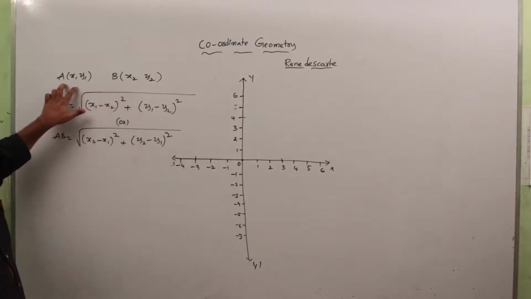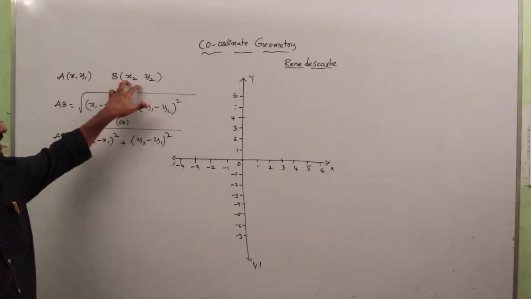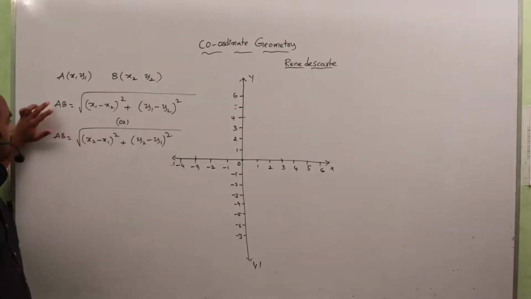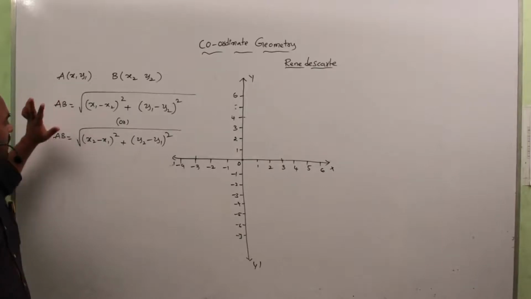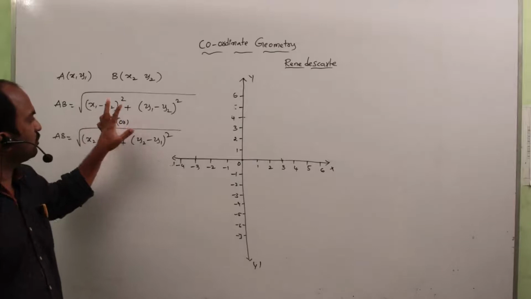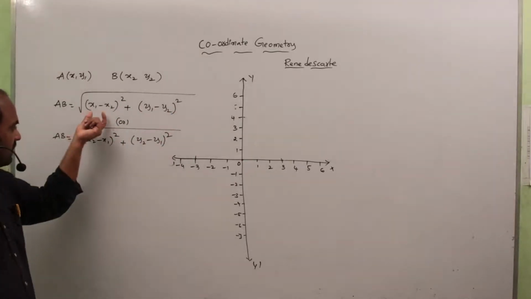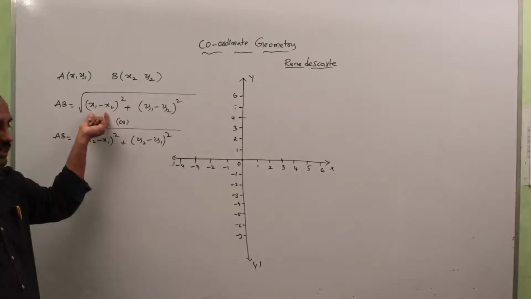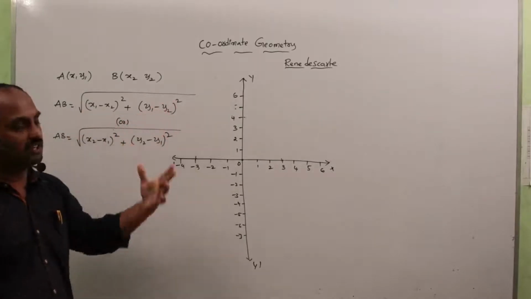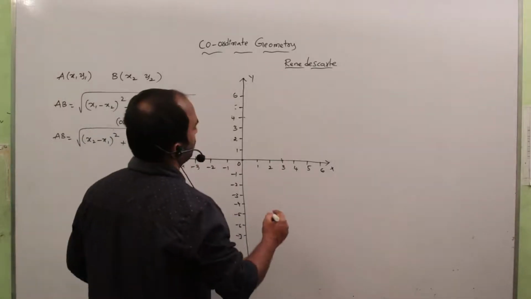So A (x1, y1) and B (x2, y2) are any 2 points in the coordinate system. Then the distance between A and B is equal to root over (x1 minus x2) whole square plus (y1 minus y2) whole square. That means the difference of the x coordinates whole square plus the difference of the y coordinates whole square. Now we see how you get that formula.